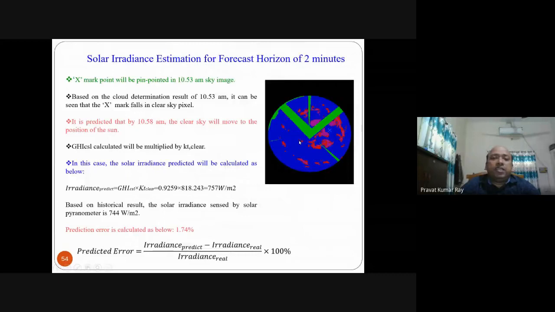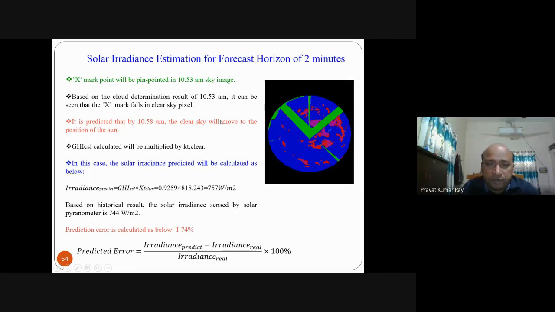So this way you have to find out the solar irradiance. This is just an idea of how we have taken this. Solar irradiance estimation in a forecast horizon of 2 minutes. Say the X mark point is pinpointed on a 10:53 am sky image. Based on the cloud determination result of 10:53 am, it can be seen that the X mark falls in a clear sky pixel.